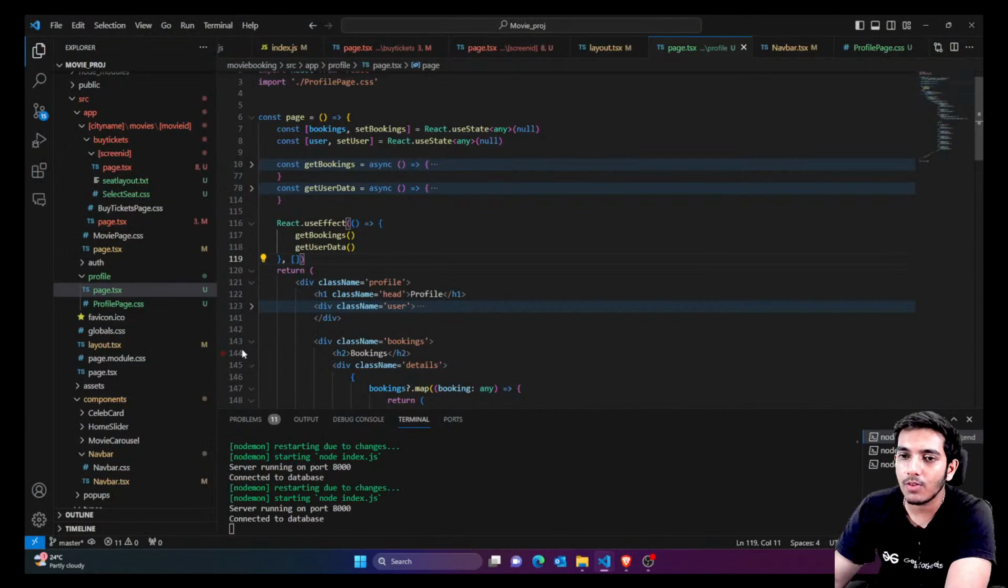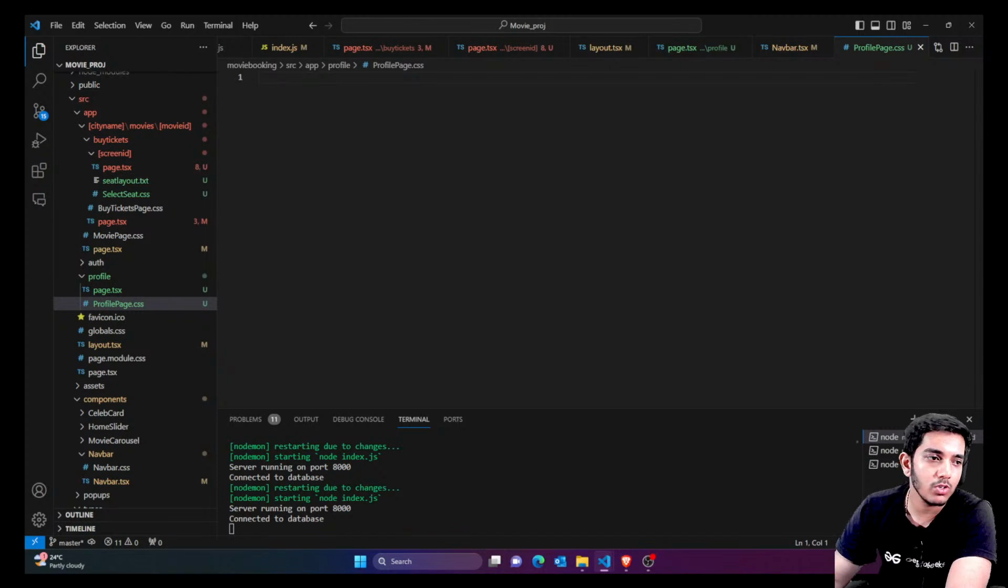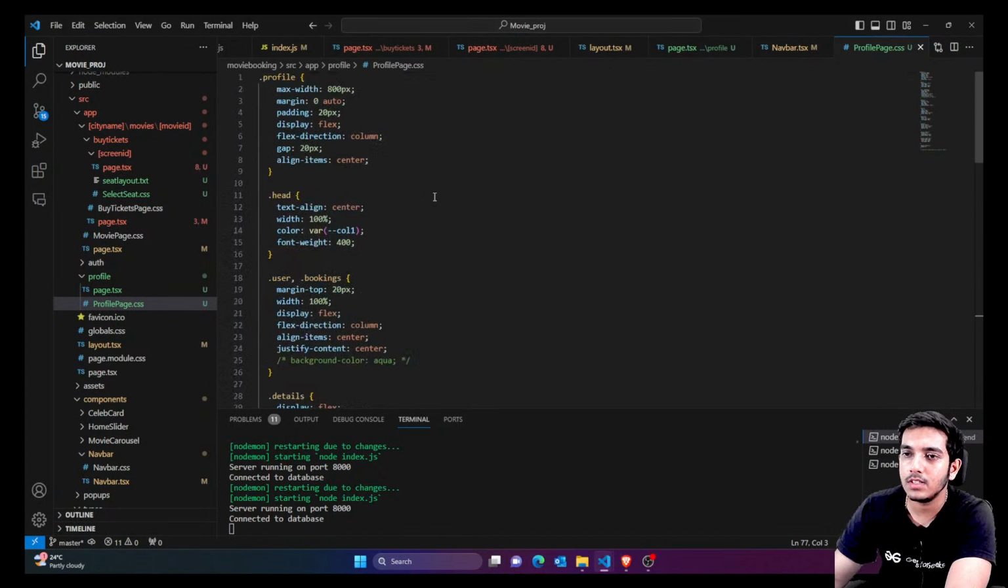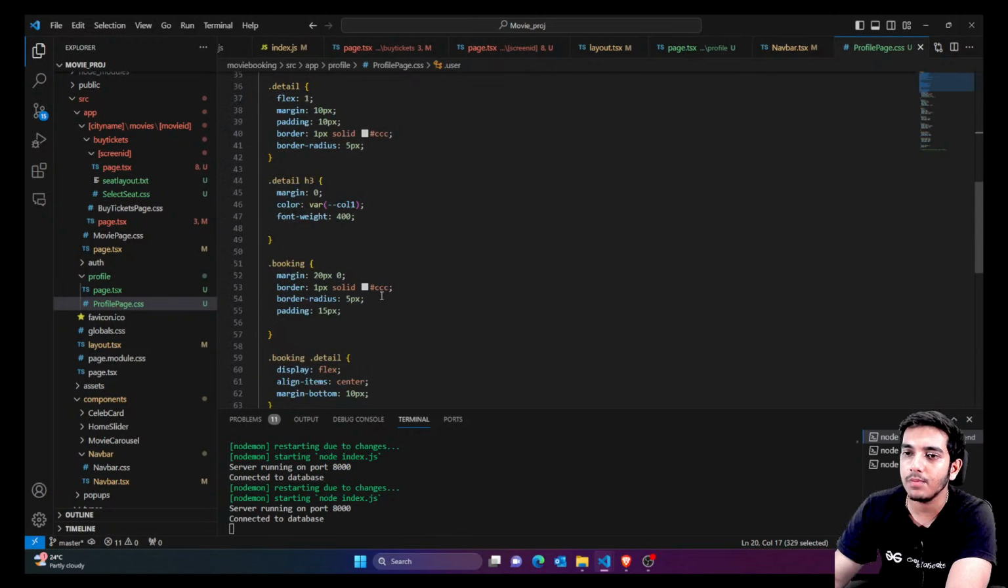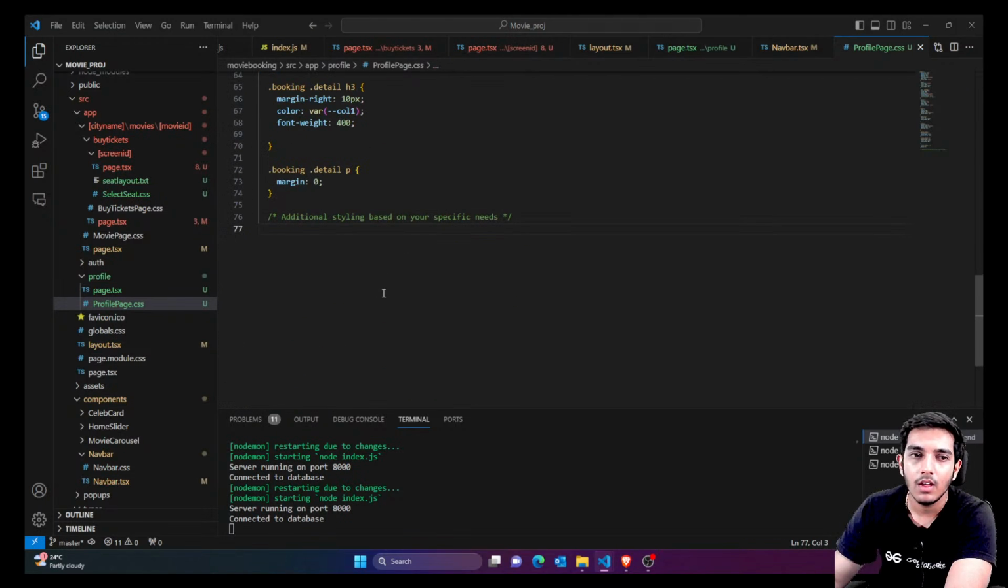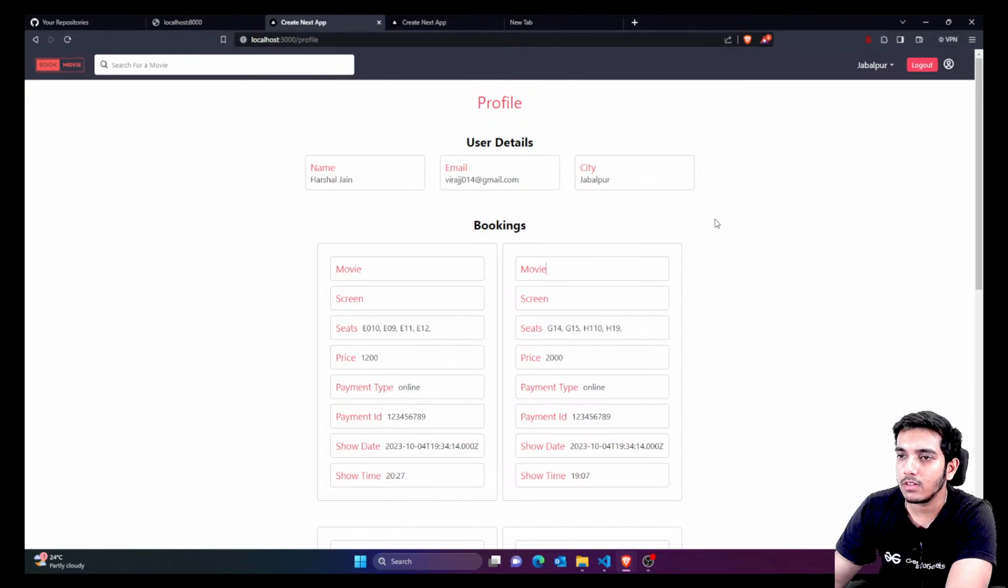I'm just gonna write a very basic CSS here, which is going to show my data here. I've just added some properties here. You can check out the CSS later on, and that's it. You can see it looks like this. So this is the user profile, user details, and you can later on modify it. Right now I've just shown the data like this, and you can see these are the bookings.